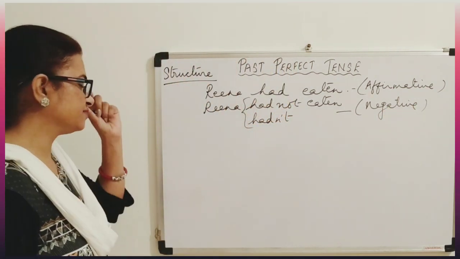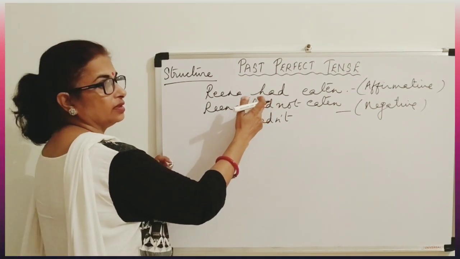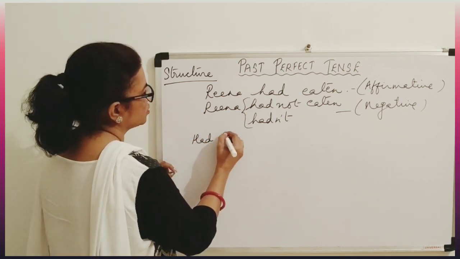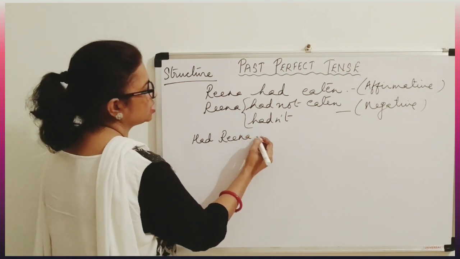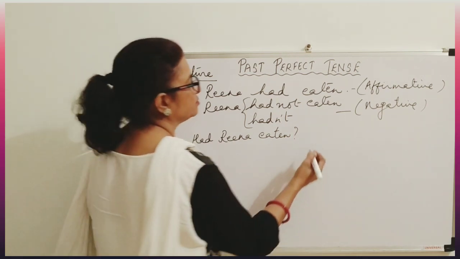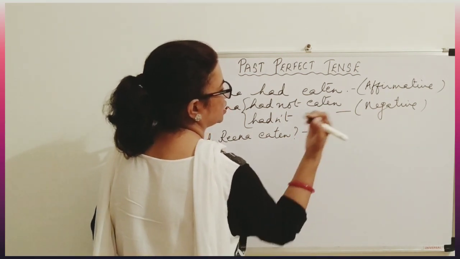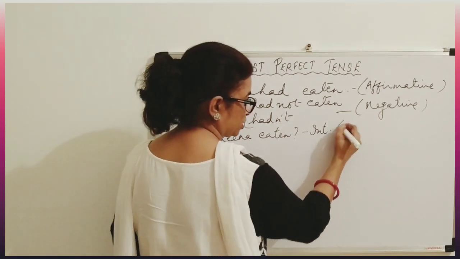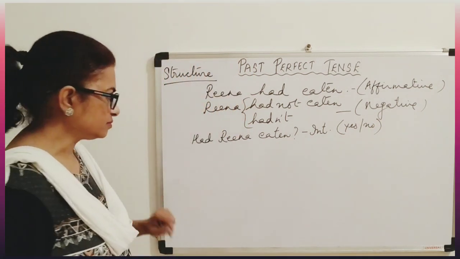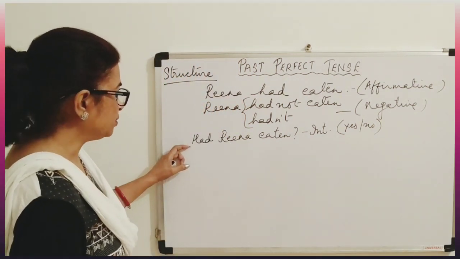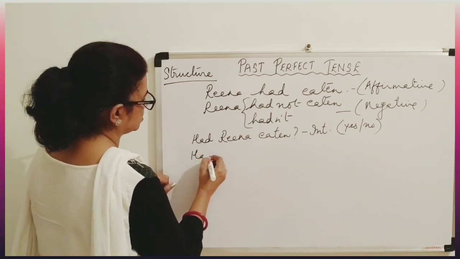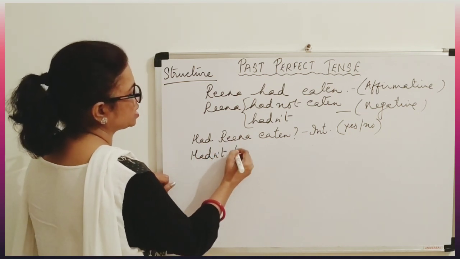Now for an interrogative sentence, it is simple, the place of had will change. So, had Reena eaten? This is interrogative, a yes-no type question. Now suppose negative interrogative: hadn't Reena eaten?